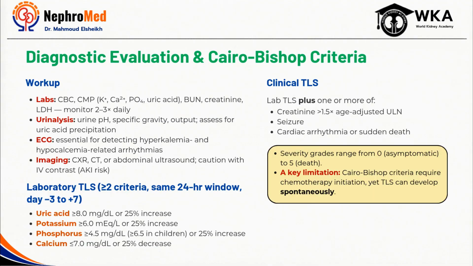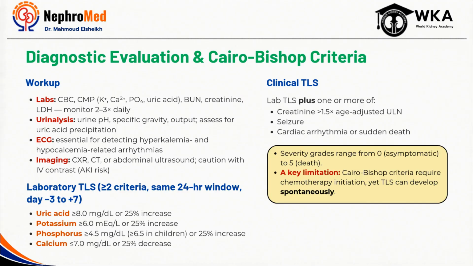Once TLS is suspected, the next step is confirming the diagnosis and identifying patients before serious complications develop. One of the most important principles in TLS is that diagnosis should be proactive, not reactive. Waiting for symptoms to appear often means you are already behind. For that reason, close laboratory monitoring is absolutely essential in at-risk patients. Serial measurement of potassium, phosphate, calcium, uric acid, creatinine, and LDH allows you to detect metabolic abnormalities early, often before clinical deterioration becomes apparent. Continuous assessment of urine output is equally important, since declining urine output may be one of the earliest signs of evolving kidney injury.